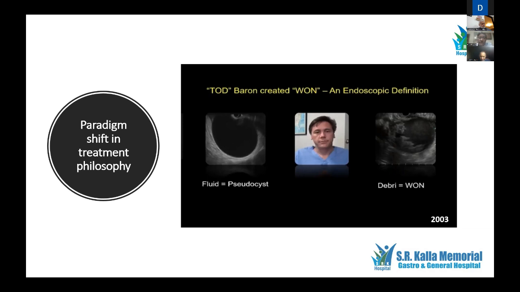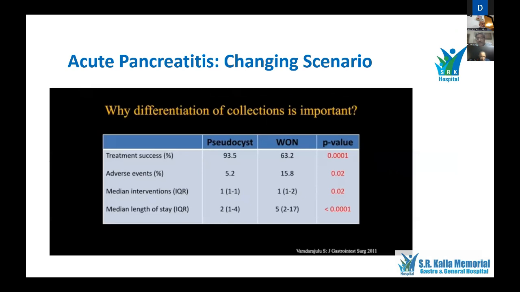So if you see, the picture on your left side is pancreatic pseudocyst, and on the right side you see debris, which is called walled off necrosis. Now, why is it important to differentiate between pancreatic pseudocyst and WON?